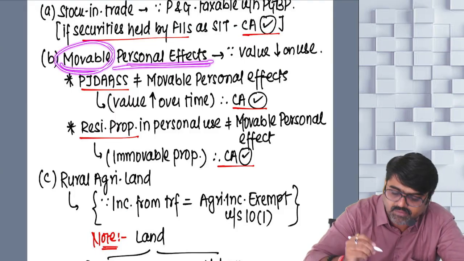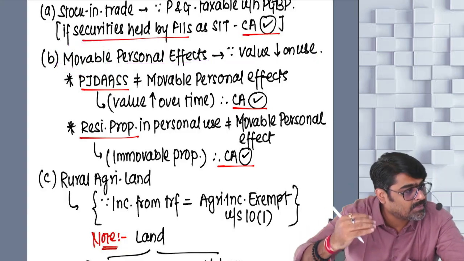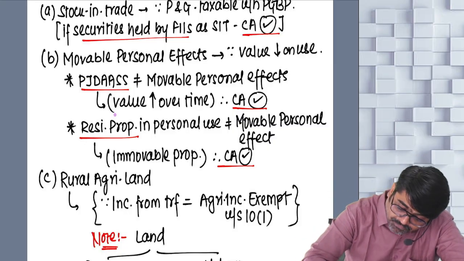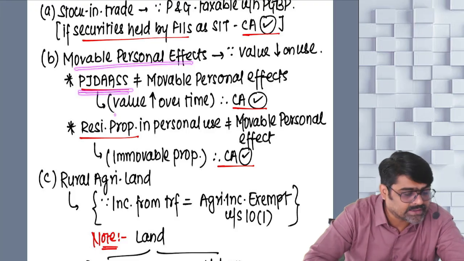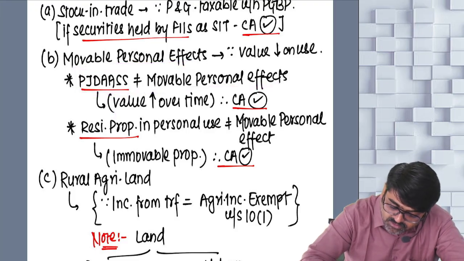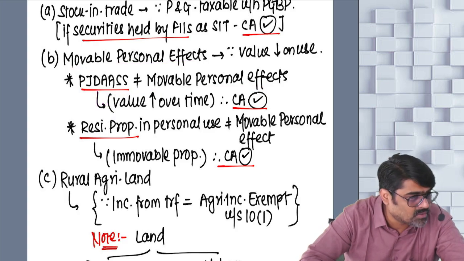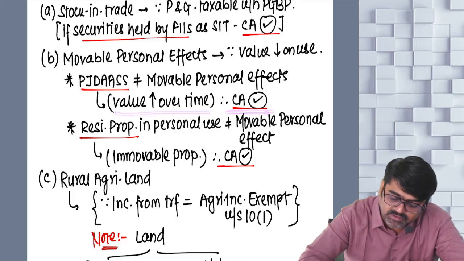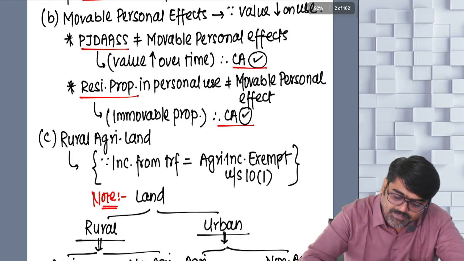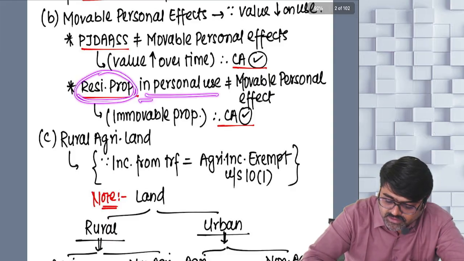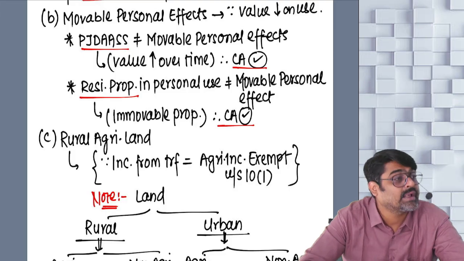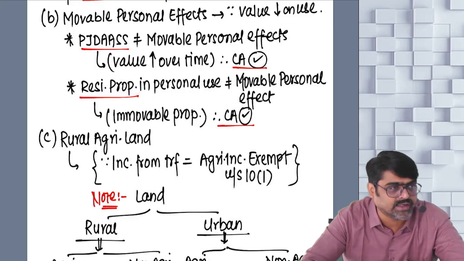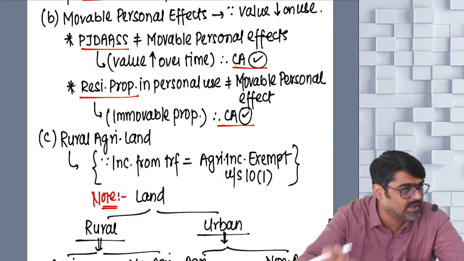Movable personal effects, because their value keeps coming down over the period of years, over the period of their use. Yes or no? And movable personal effects do not include paintings, jewellery and the like, because their value does not come down, their value goes up over a period of time. Therefore, they are treated as your capital asset, and movable personal effects are not treated as your capital asset. And the residential property which is in personal use of the assessee or any of his family members, yes or no? This residential property is also an asset used for personal purpose. It is also a personal effect.